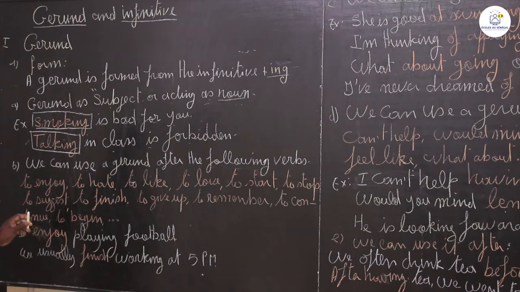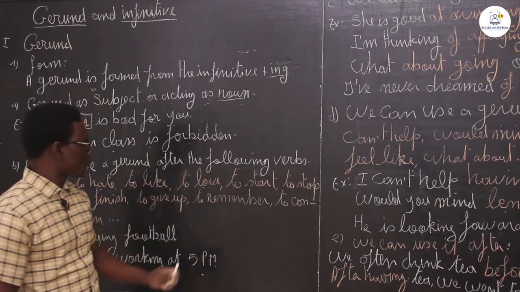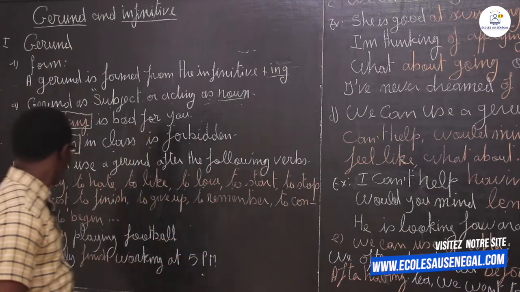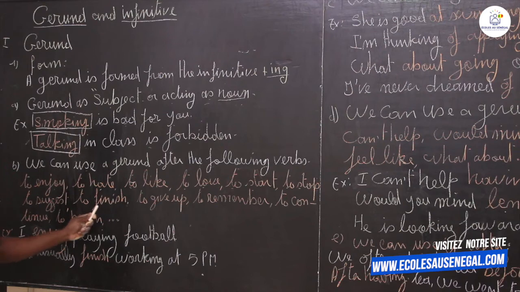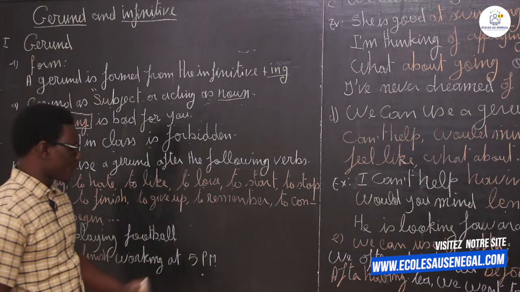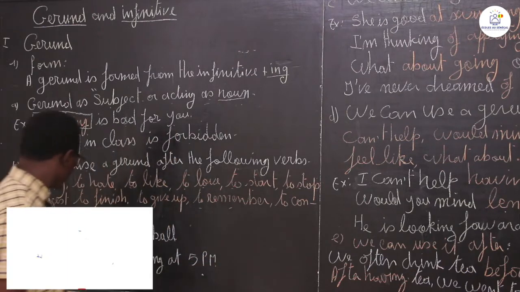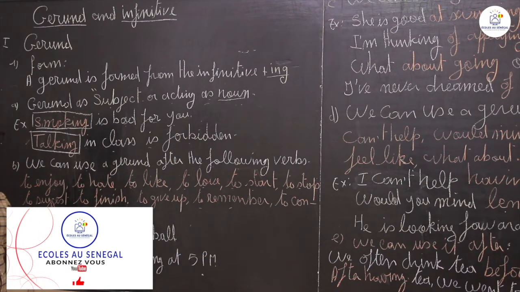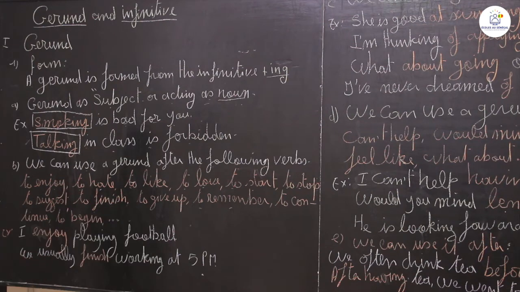Among those verbs we have to enjoy, to hate, to like, to love, to start, to stop, to suggest, to finish, to give up, to remember, to continue, to begin, etc. There are many verbs, so we are going to deal only with the ones we have on the board.